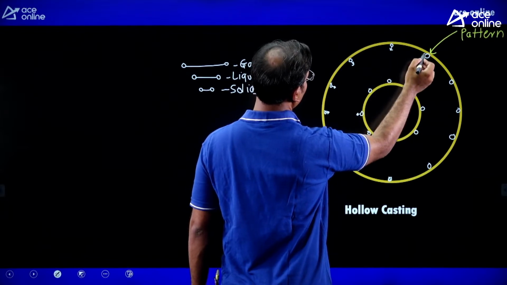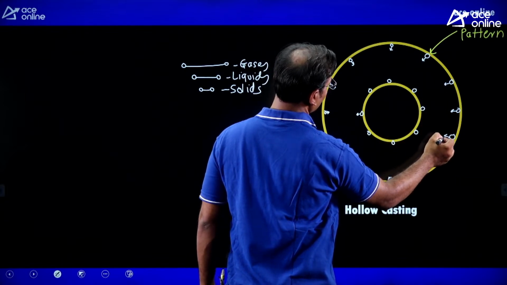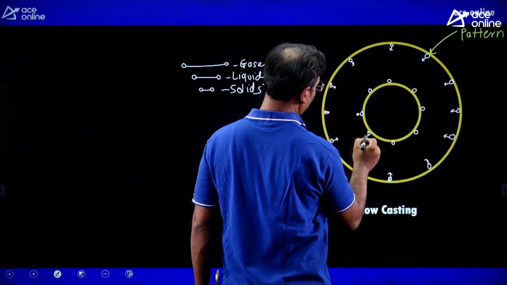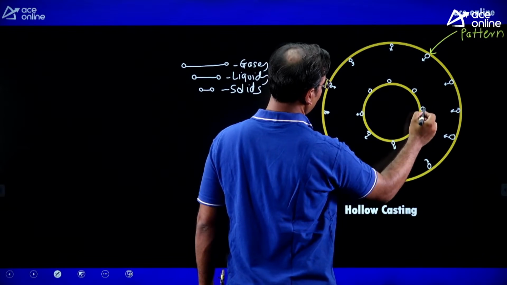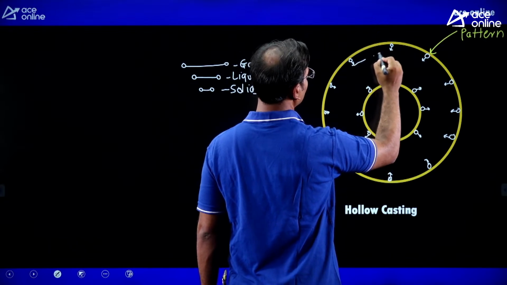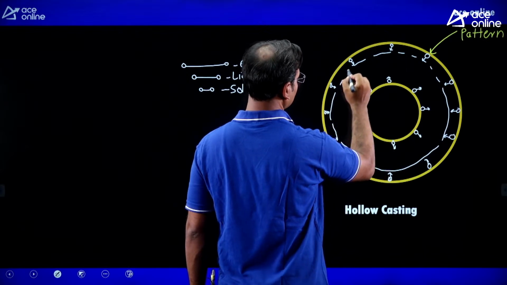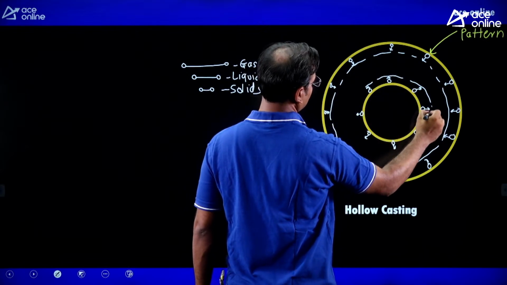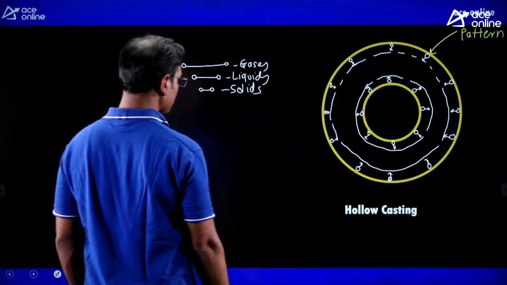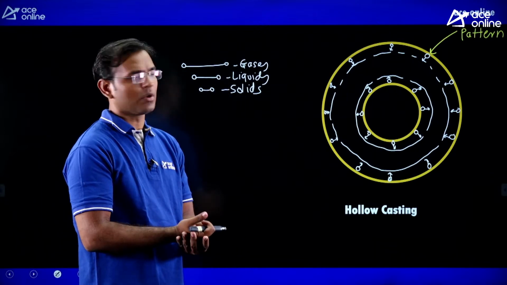Then this outer molecule, you can see the shrinkage is going to happen, when the liquid is converting into solid. You can observe the shrinkage happening here, and you can observe the new boundaries here.